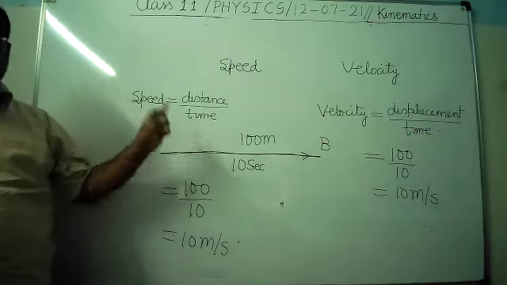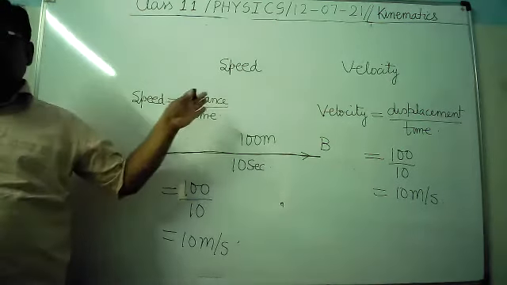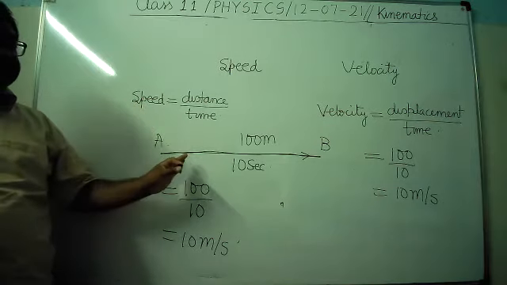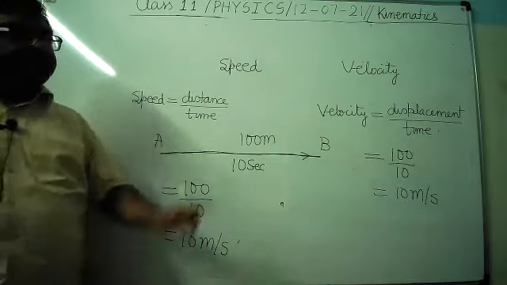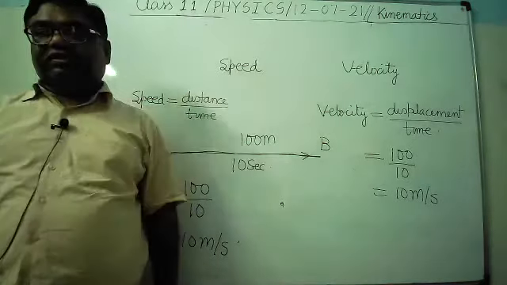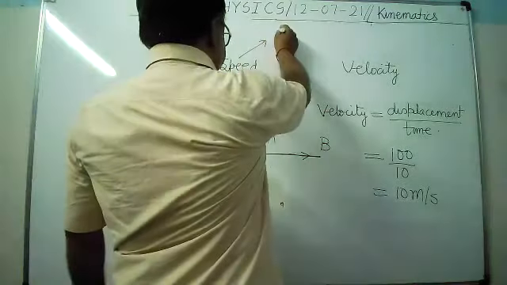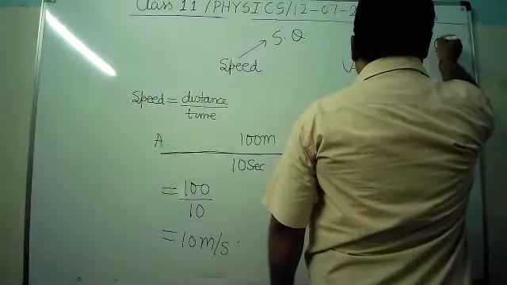In this case, in the straight line motion, earlier you have seen that the displacement and distance are equal. Now you are seeing that speed and velocity both are numerically equal, but both are different quantities. What is the difference? Speed is a scalar quantity. Velocity is a vector quantity.